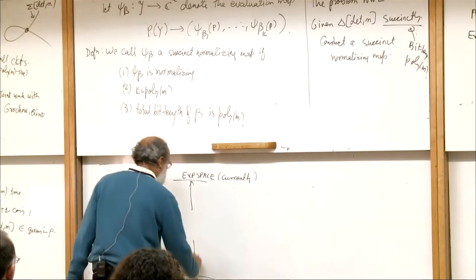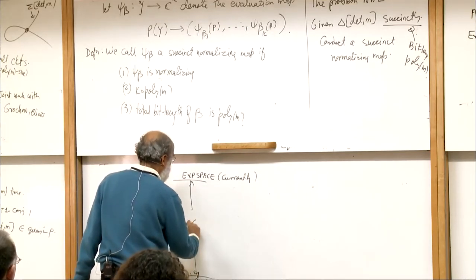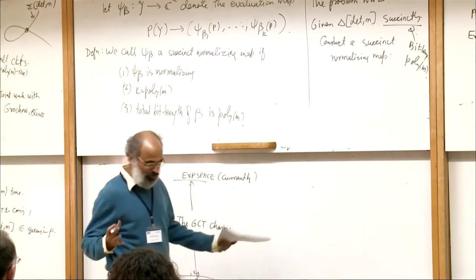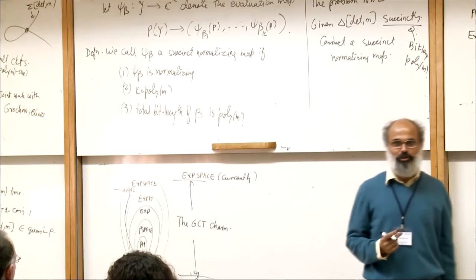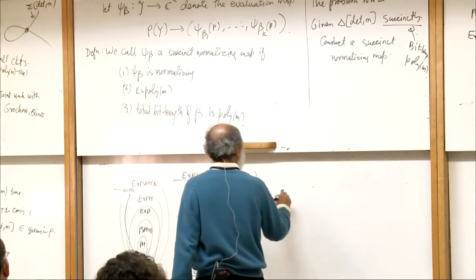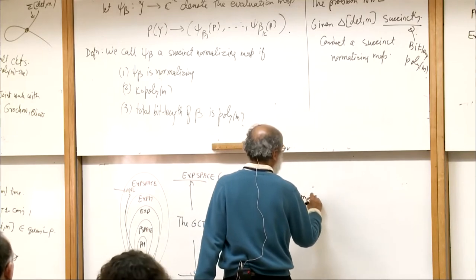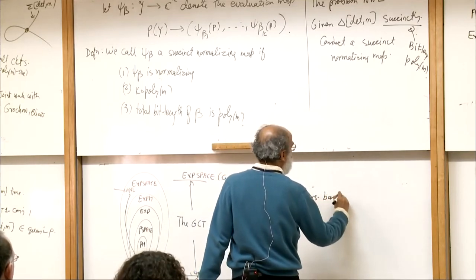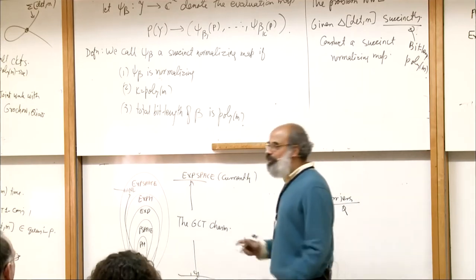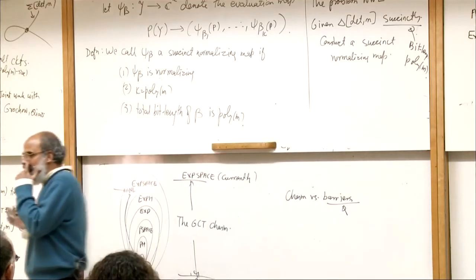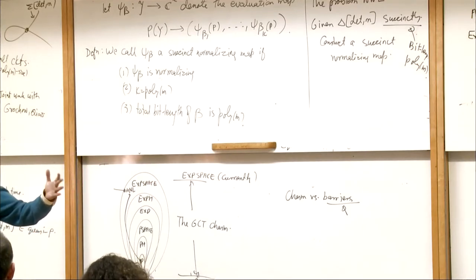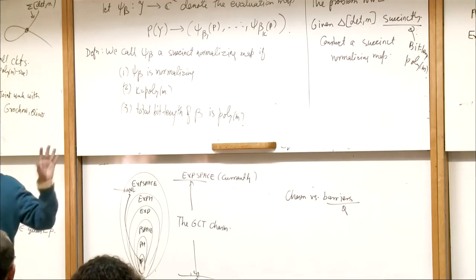So this gap is what we'll call the GCT chasm, because this is the goal of GCT, to cross this. And I would say that this chasm versus barriers, like the natural proofs barrier, is a fundamental difference. When you say that parity is hard in constant depth circuits and that proof technique is not going to work, it's not really a statement about the difficulty of parity.